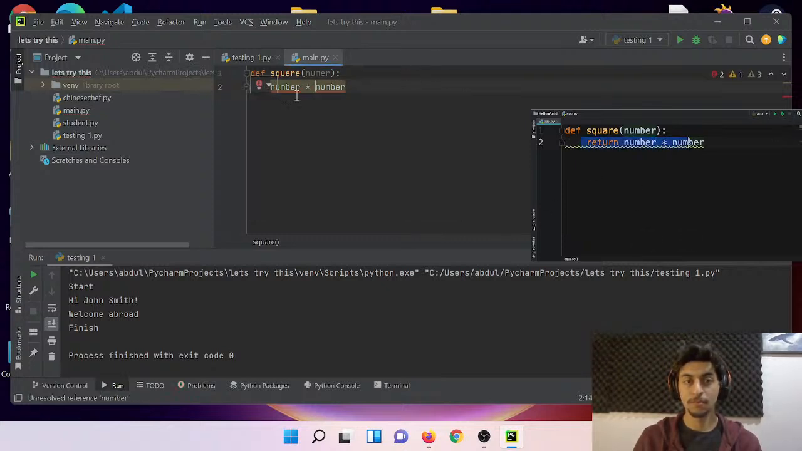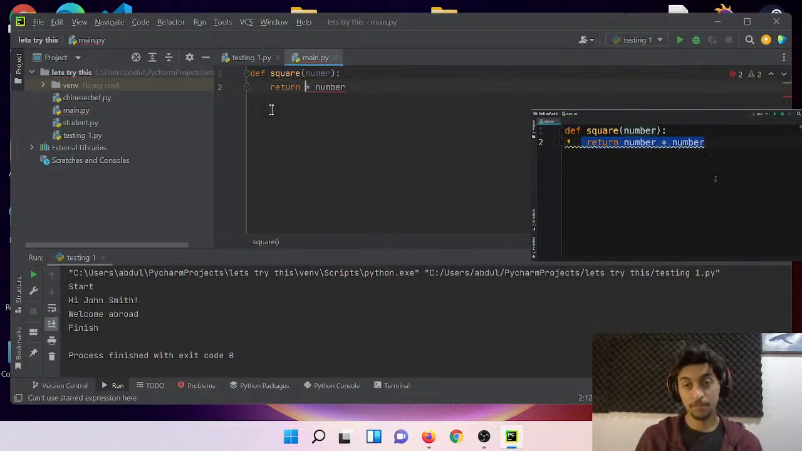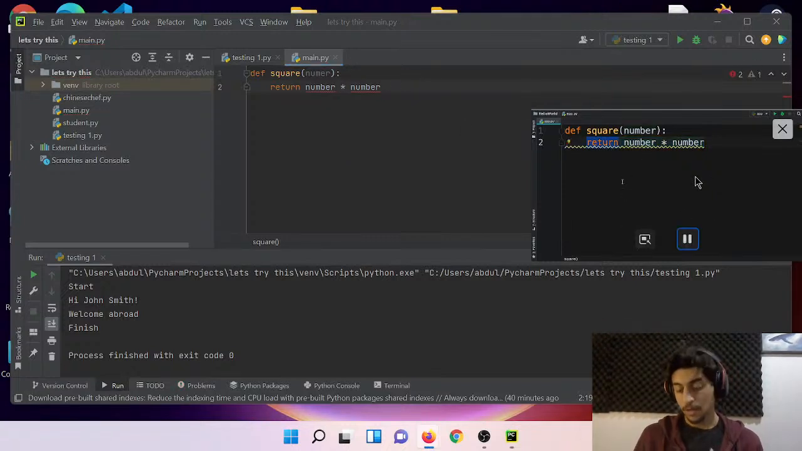Now our square function is very simple. It only has one line of code. But in a real program, you might have a function that has 10 lines of code to calculate something.